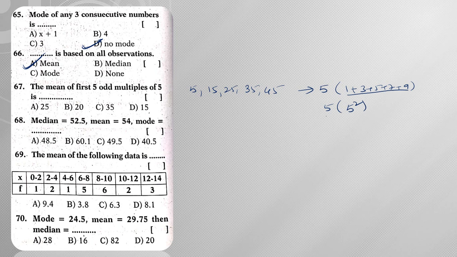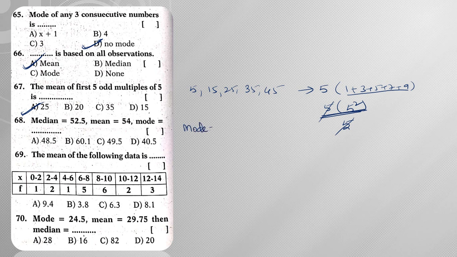Now what is he asking? The mean, so we divide by 5, 5 will get cancelled, hence the answer will be 25.